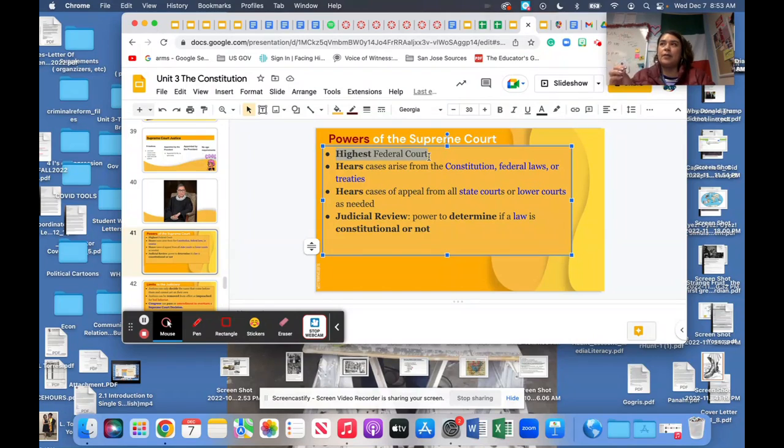It shouldn't be, but it is. They listen to the cases and they interpret it by the Constitution. Again, think about a Bible. A Bible is interpreted in many, many ways. So is the Constitution, right? And that is their job.